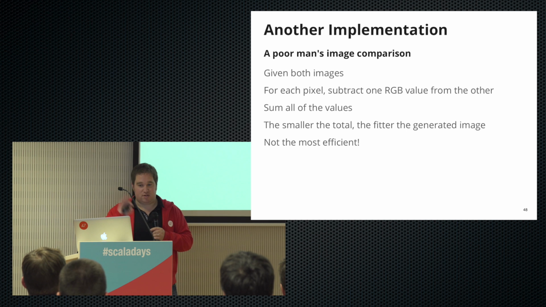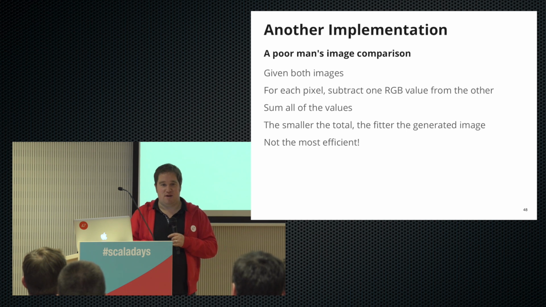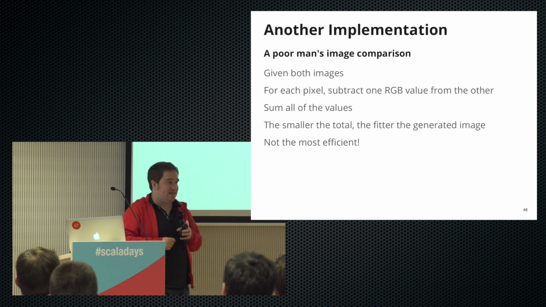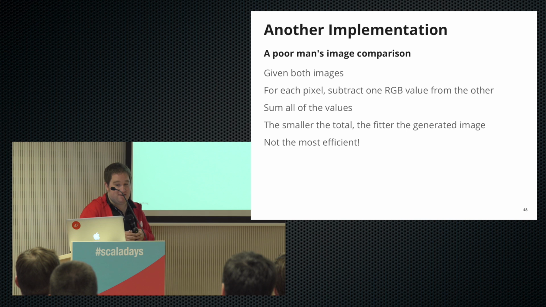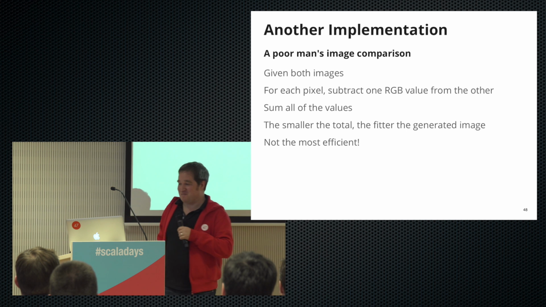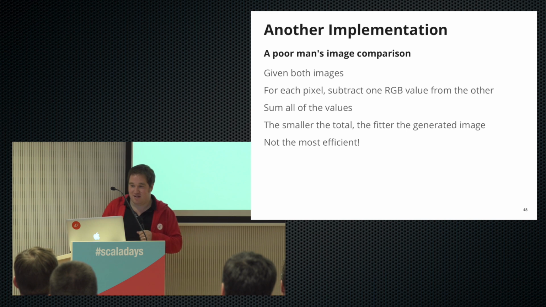Do this for all the pixels and then get the sum. The smaller the total, the closer we are to our target. Now, I know that this is not the best image comparison algorithm ever written, and we could probably have a whole conference on image comparison algorithms. But hopefully, we'll see, hopefully this will work for now. But clearly, this is not the most efficient.